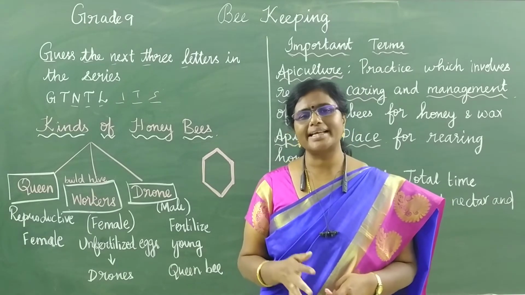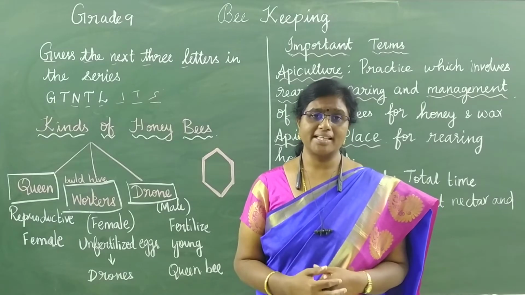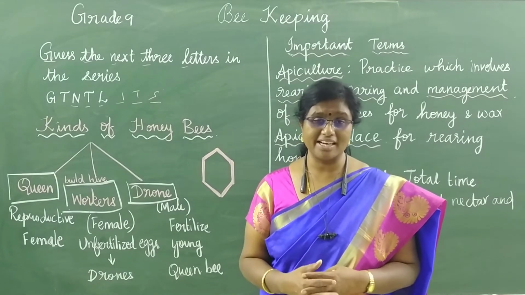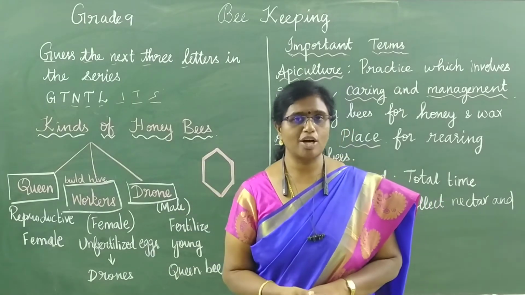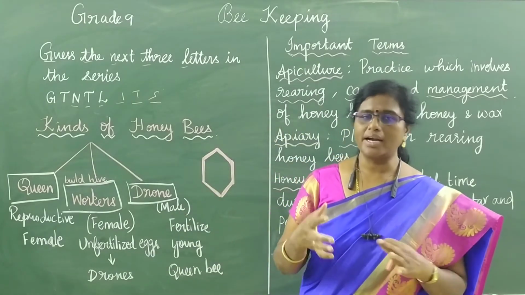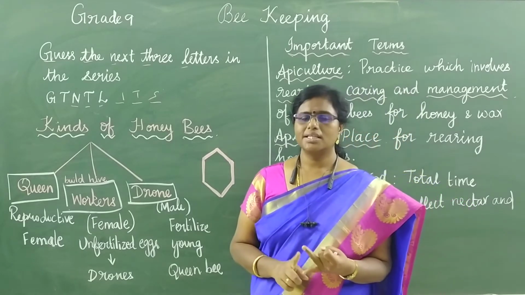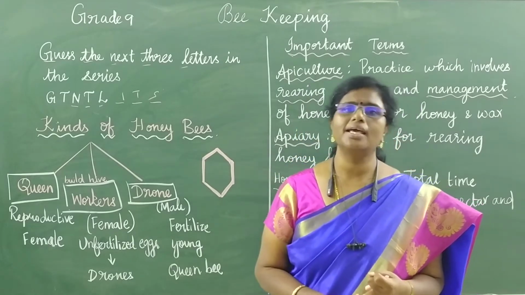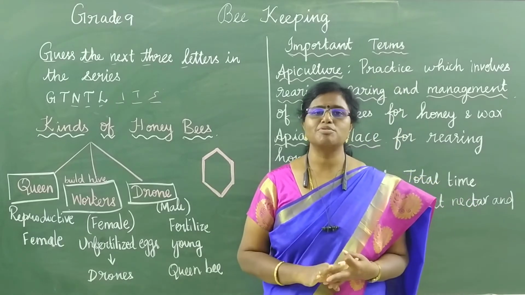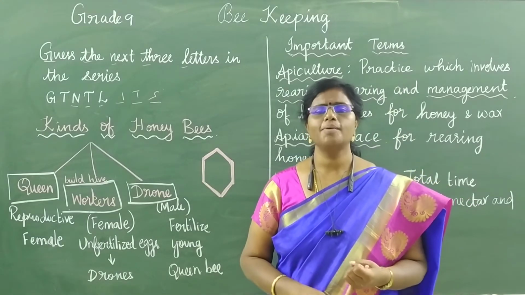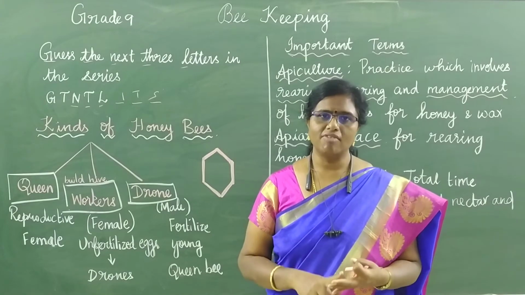So what are the types of honeybees? I think some feel this topic is an interesting topic. So there are three kinds of honeybees, or three types are there. One is called queen bee, the second one is called worker bee, and third one is called drone bee. So there are three types of honeybees: queen bee, drone bee and worker bee.